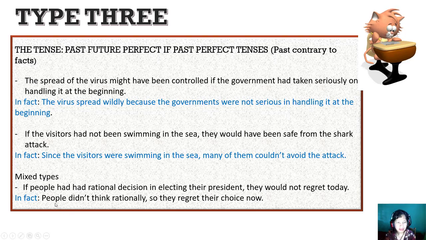In fact, if people had made a rational decision in electing their president, they would not regret it today. People didn't think rationally, so they regret their choice now. The cause is in simple past and the result is now.